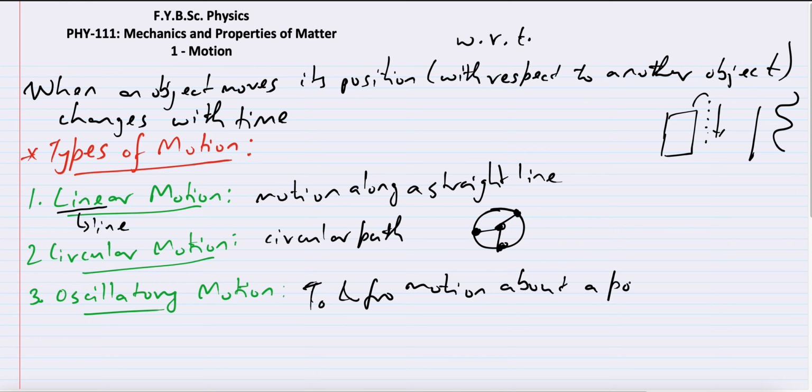Any motion which is repeating itself about a point. If there is some motion where the object goes right, then comes back left, then goes right, then comes back left, this is oscillatory motion.